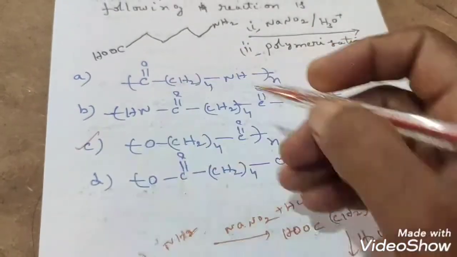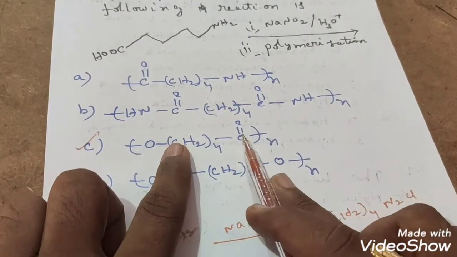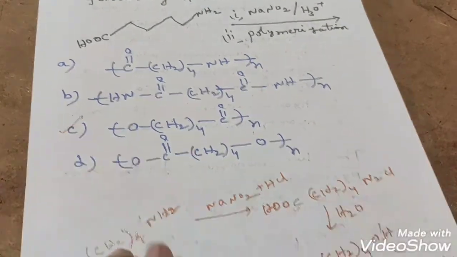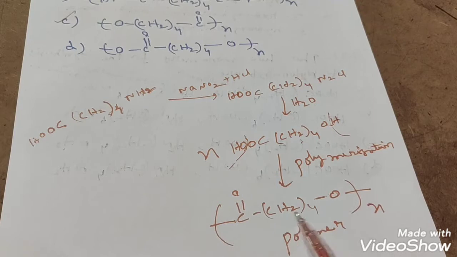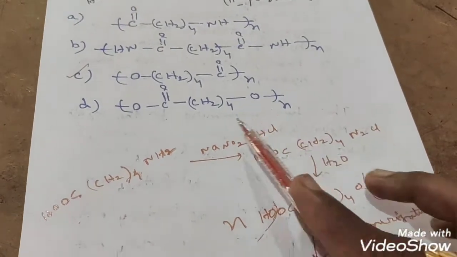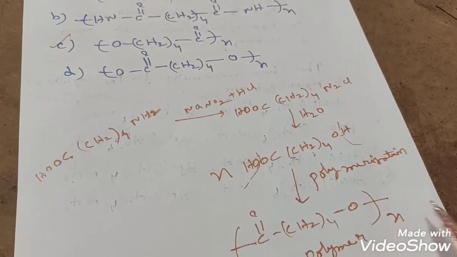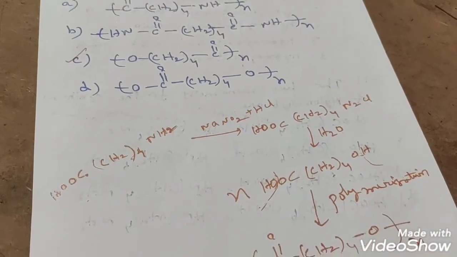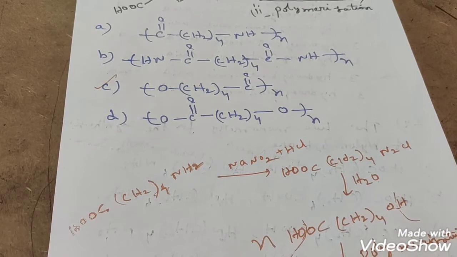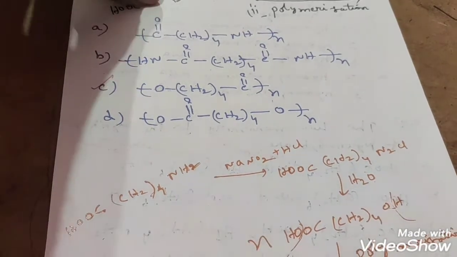Option C is correct. CH2 taken 4 times, one side C double bond O, other side O. Here also CH2 taken 4 times, one side C double bond O, other side O is there, taken n times. So that's why the answer is option C. I hope everybody understood this. Okay?